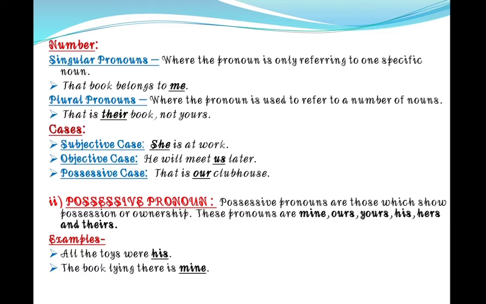Next is cases. Subjective case, objective case, possessive case. Children, when the pronoun is the subject of the sentence, it will be considered subjective case. Like she is at work. Here you can see that she is used in place of the subject. Next is objective case. He will meet us later. When you see us, it is used in place of the object. So it will be considered objective case.